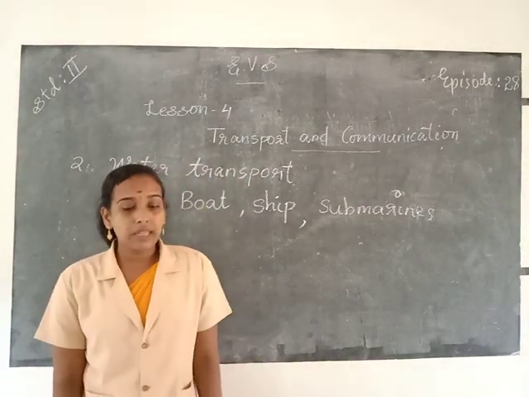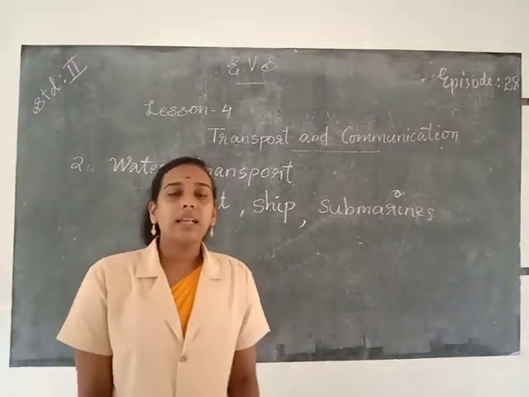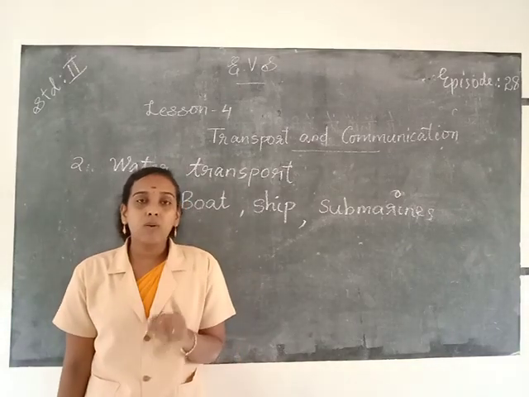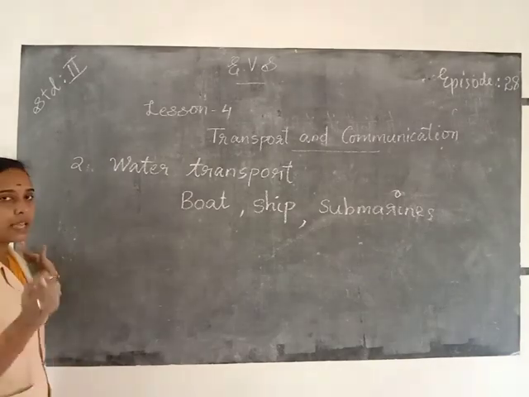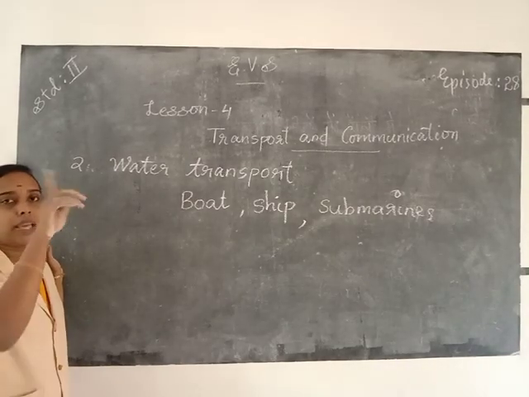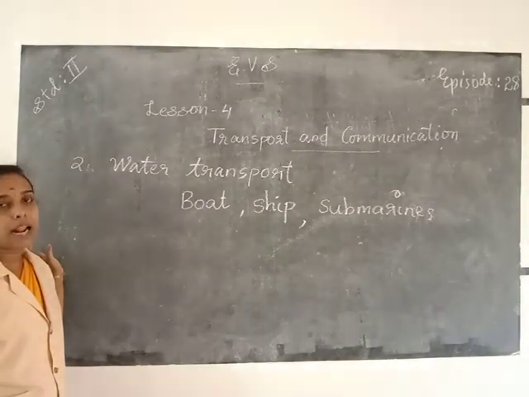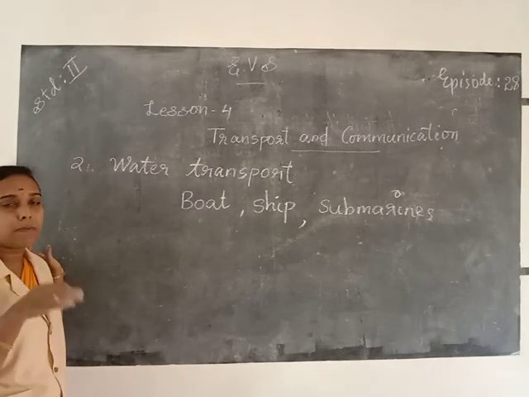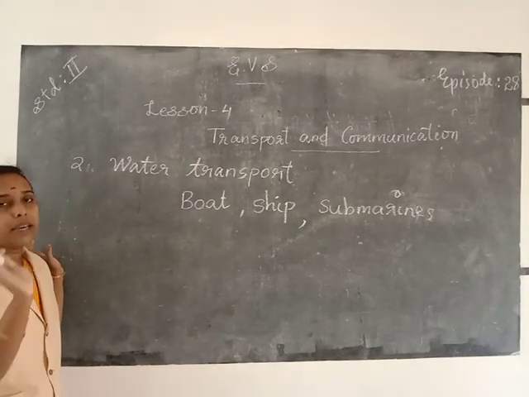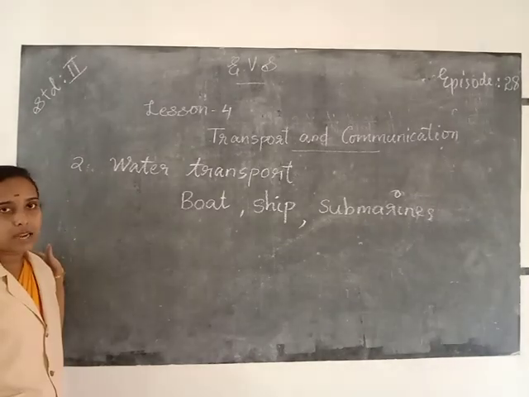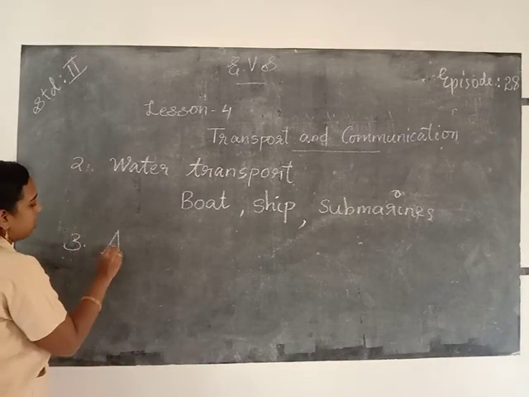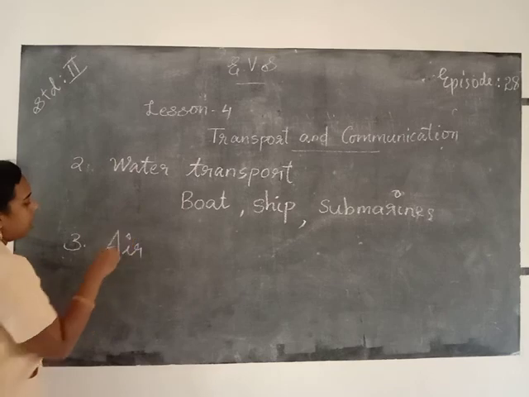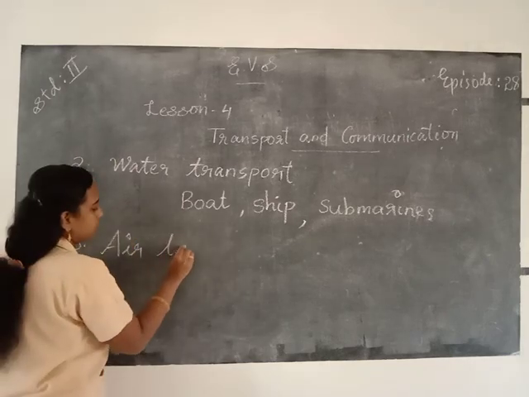Air transport means the vehicles that help us to travel by air, like aeroplane and helicopter. They are called means of air transport. So the third one is means of air transport, A-I-R, air transport.